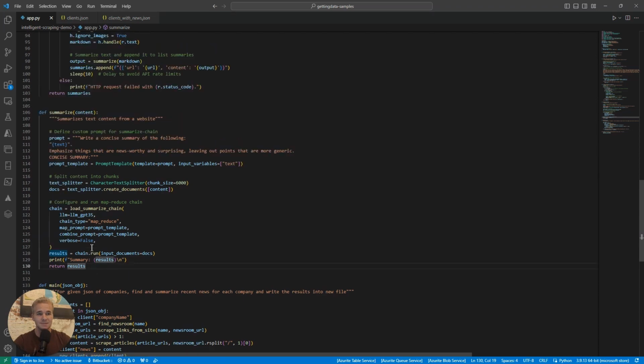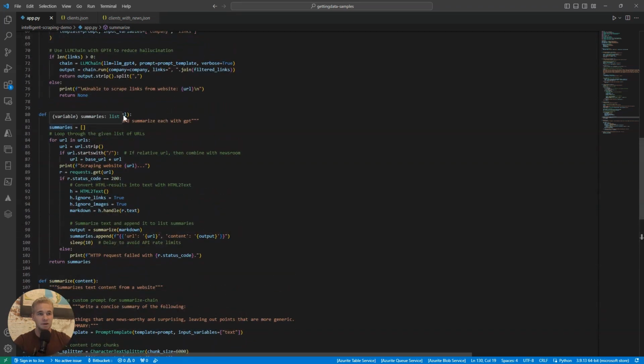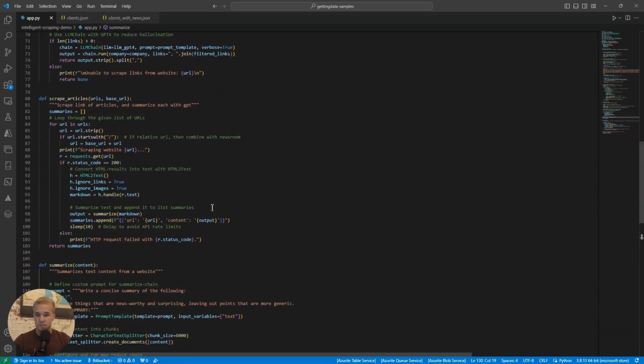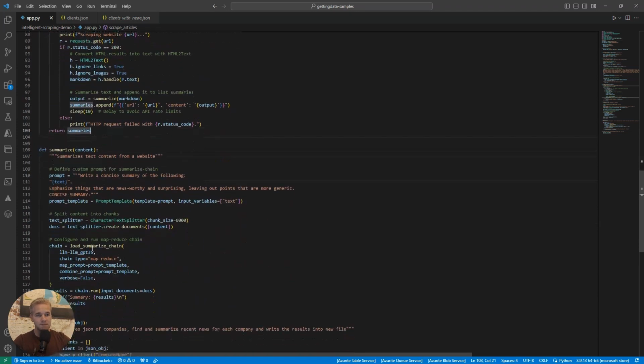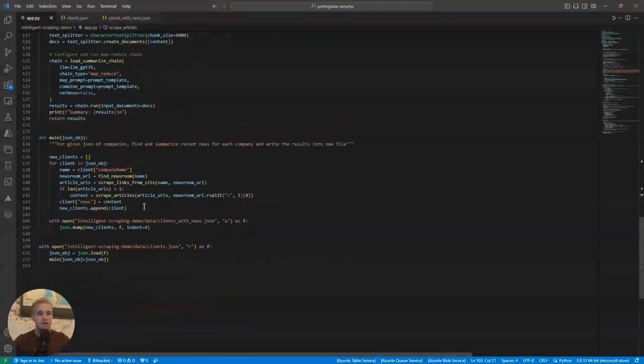We return that to the previous scraping function, and then for each company, every time this runs, we create a list that contains the URL to each full-length article, followed by the summary. We have 3 of those more or less per company in a list, and then we return that to the main function, add that list as part of the client object, and finally, when we have finished this process for each company, we'll just write all those new objects into a new file.